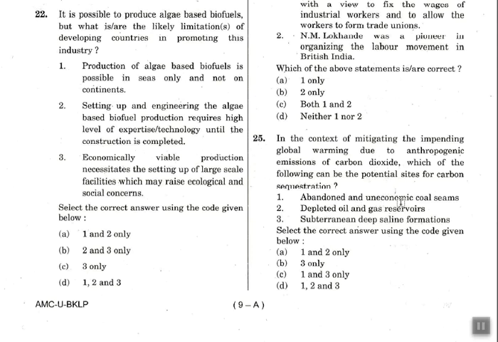So abandoned and uneconomic coal seams, which are not in use now. Then depleted oil and gas reservoirs, so both are kind of the same thing. If 1 is there, obviously 2 also will be there. So that way, common sense, if you apply, 1 and 2 both are correct. Now 3 you have to see. Subterranean deep saline formation. Saline formation, you will know there is calcium and all there. So if you put carbon there, it will be solidifying there. So subterranean deep saline formation is also true. So options 1, 2, 3 all are correct.